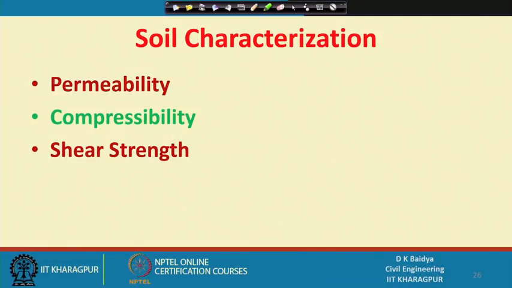Some soil will be very poor in shear strength, and some soil will be very high in shear strength. For example, granular soil will generally have better shear strength than cohesive soil. So, we have to understand the permeability characteristics, the compressibility characteristics, and the shear strength characteristics, and again, what parameters are involved and how to determine those parameters, all those things we will discuss one by one in the subsequent lectures.